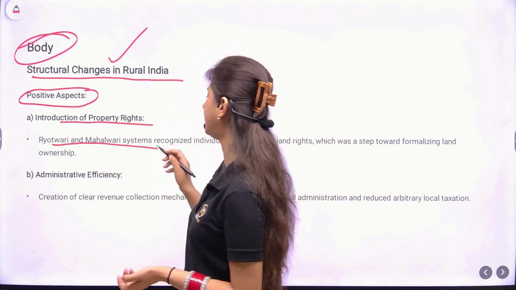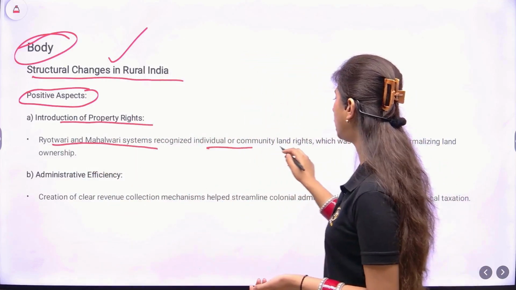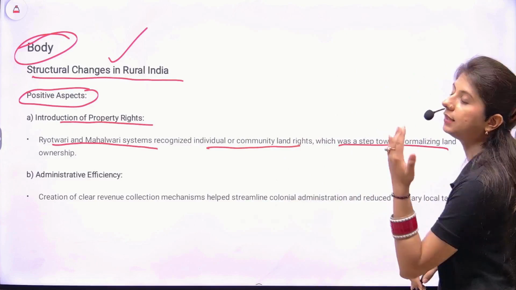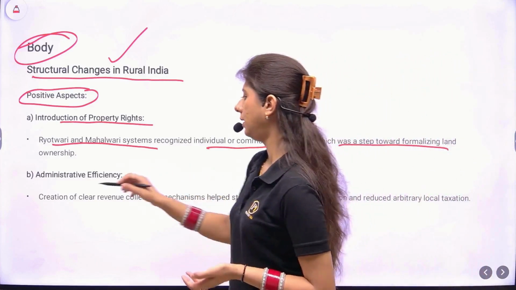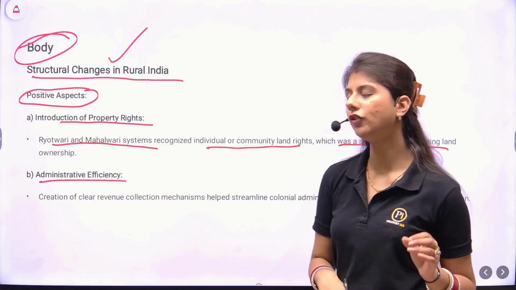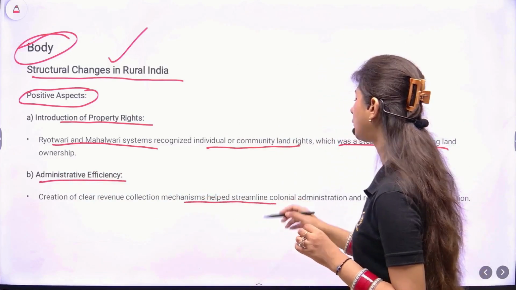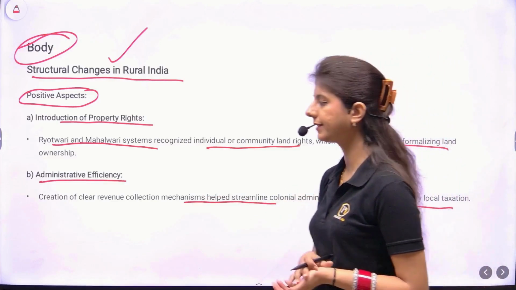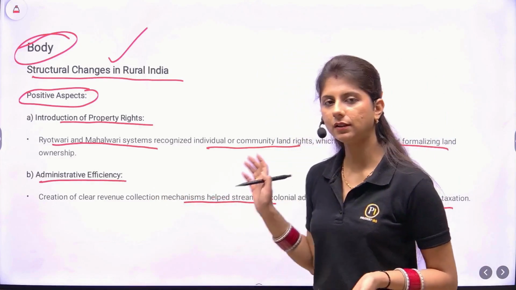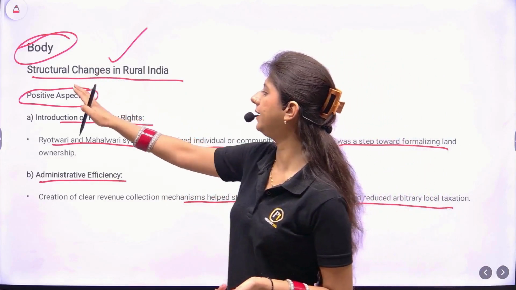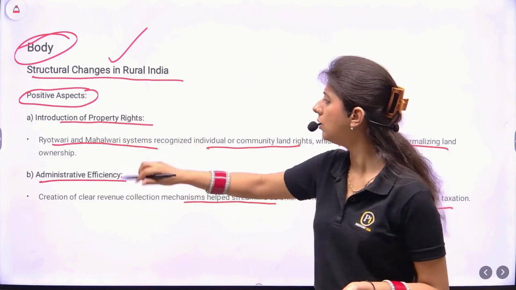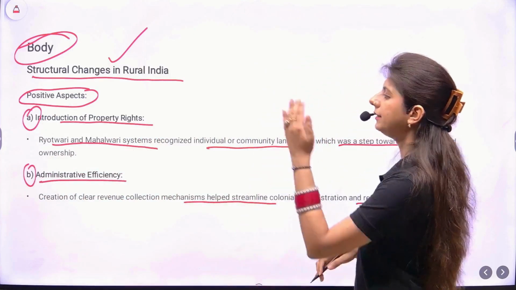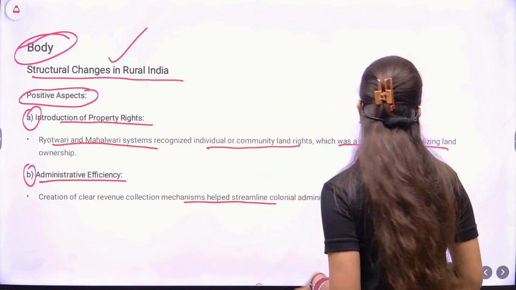Now, the Ryotwari and Mahalwari systems recognized individual or community land rights, which was a step towards formalizing land ownership. Administrative efficiency: creation of clear revenue collection mechanisms helped streamline the colonial administration and reduce arbitrary local taxation. What's important, the content we have already discussed. A heading and subheading format can be used. Use alphanumeric labels like A, B, C, 1, 2, etc. Just make sure there is some alignment to make the presentation better.